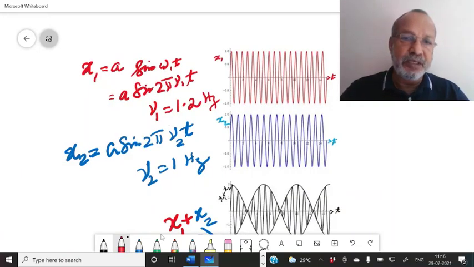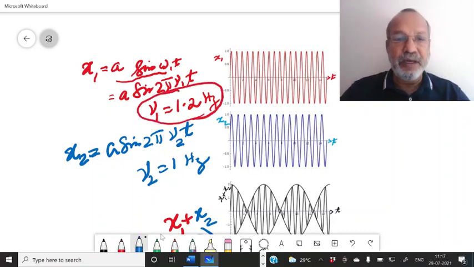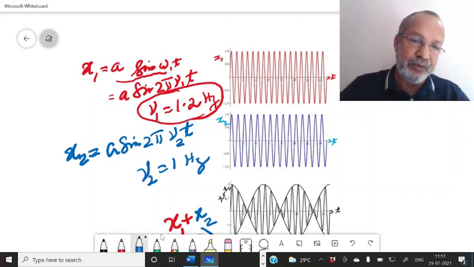I have drawn this diagram by writing x1 is equal to a sin omega 1 t. Omega 1 is written as 2 pi nu 1, and I have taken a specific example in which nu 1 is equal to 1.2 hertz. And in the second case, I have taken nu 2 as 1 hertz.